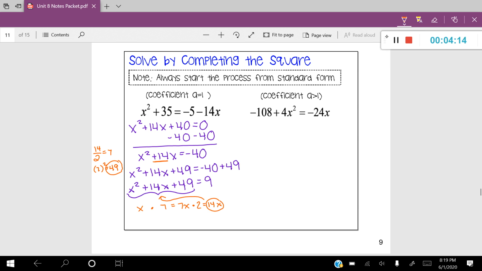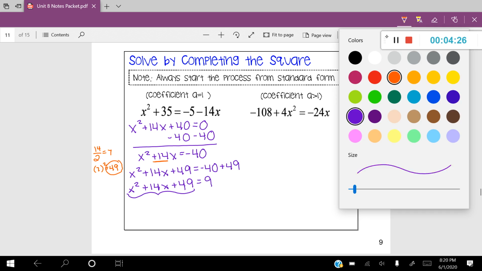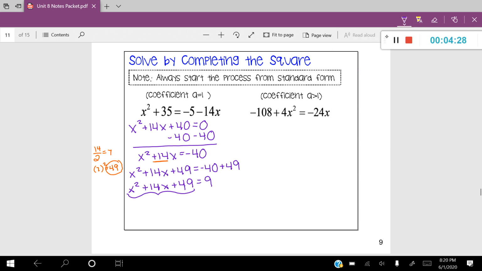And that's a review from Unit 7. So if you complete the square correctly, it should give you a perfect square trinomial every time. So you shouldn't have to do that little check step that I just did. It'll automatically work every time.